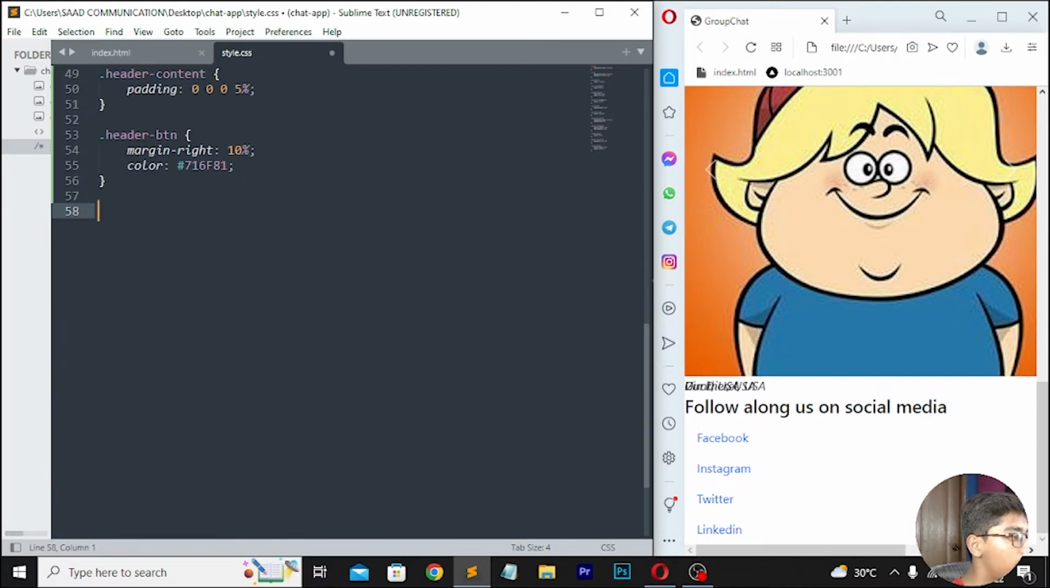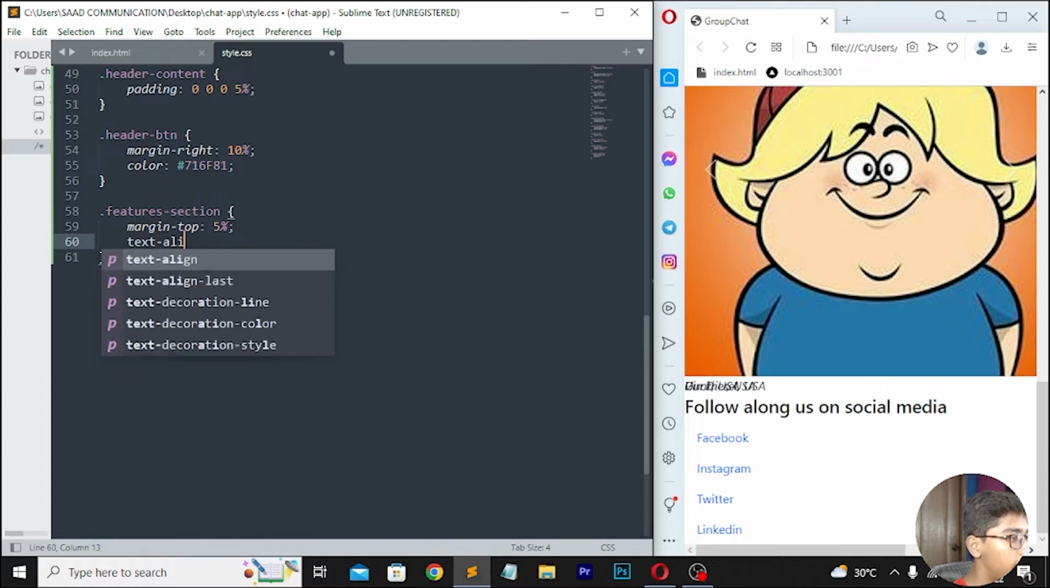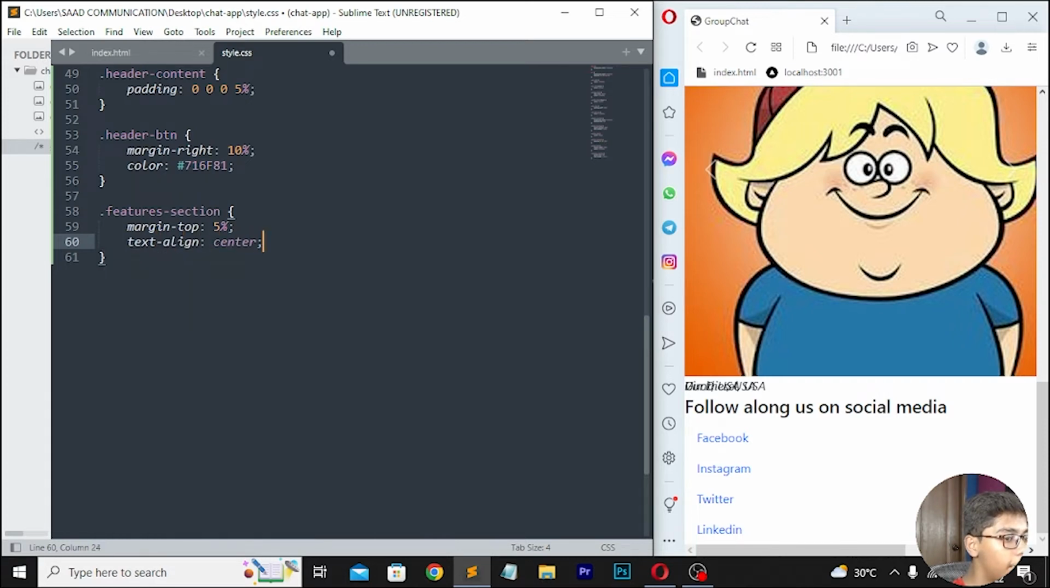Now move down, here I will be now writing a tag, which should be like dot features dash section. Here I will be now writing margin top, which should be 5%. Here I will be writing text align center. Then move down right here padding bottom, which should be 5%.